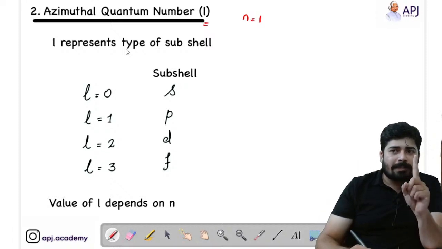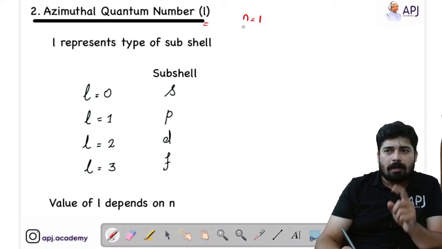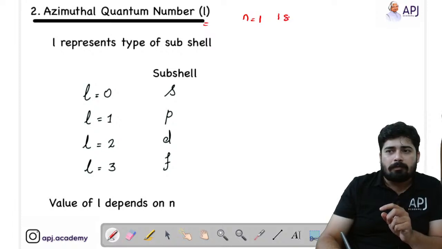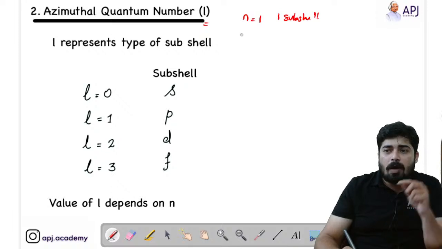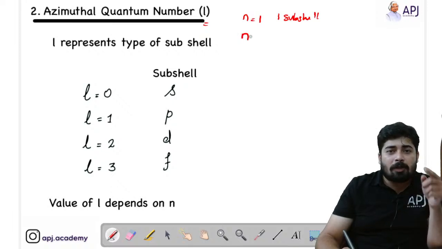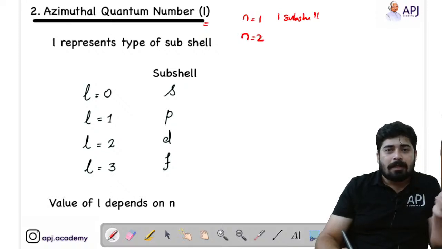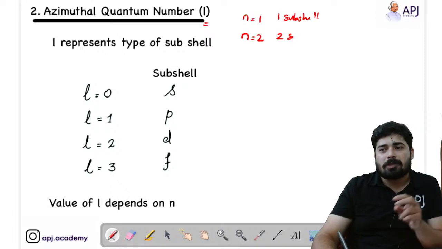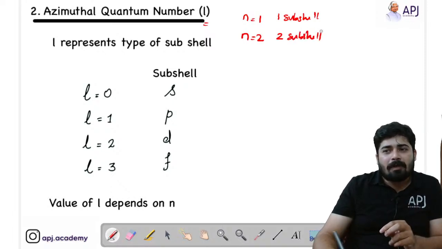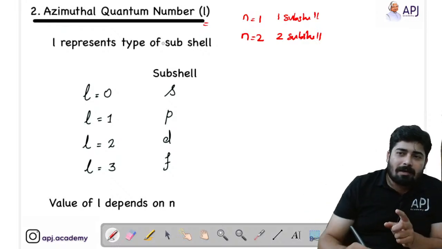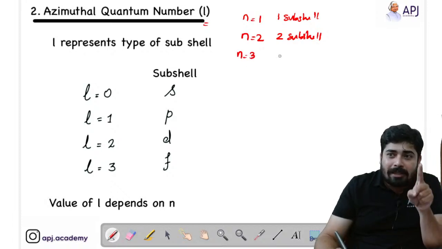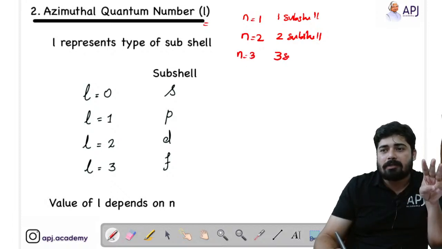In the first shell, n equal to 1, that shell will only have one subshell. If the electron is present in the second shell, it will have two subshells. So the number of the shell and the number of subshells are the same. If the electron is present in the third shell, that third shell will have 3 subshells.